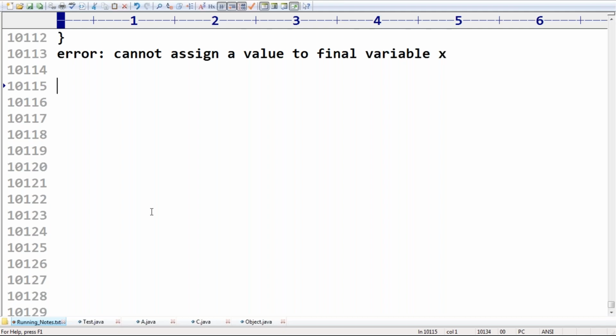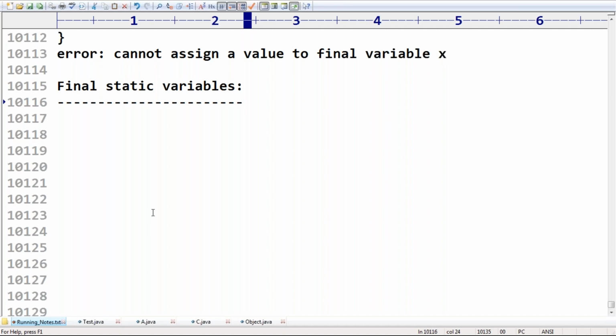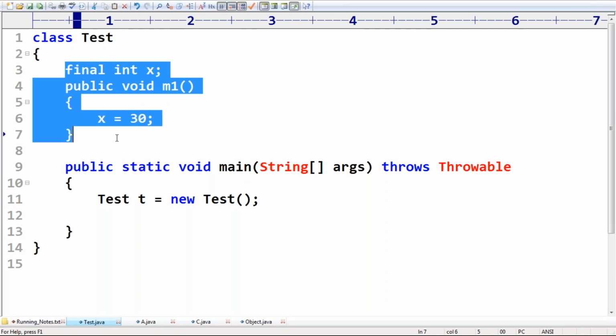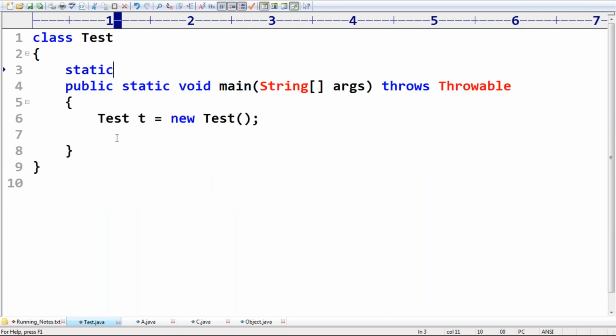Okay. Similarly, what about final static variables? Remember this one, very important, sir. Yeah, Amit, we will discuss final static variables. Sir, here I have one static variable, static int x. That's all.